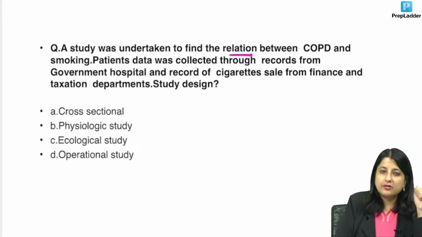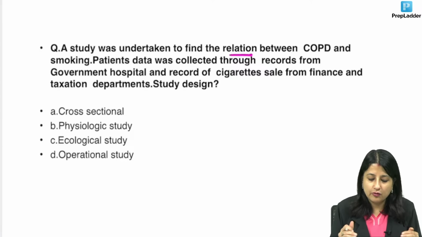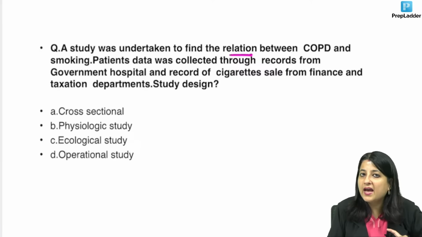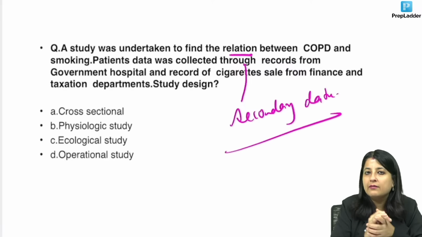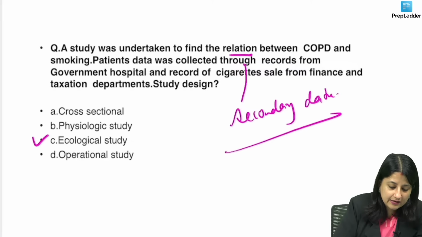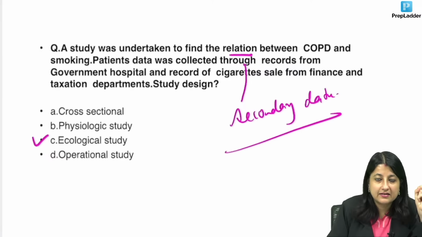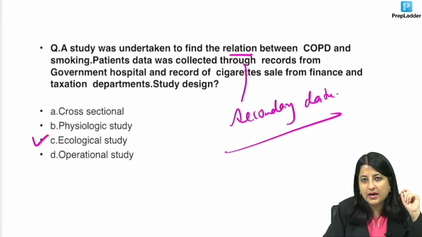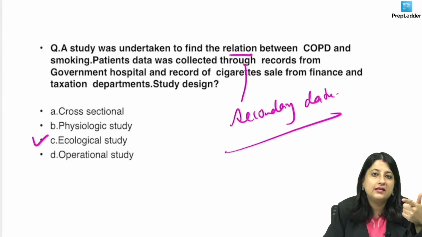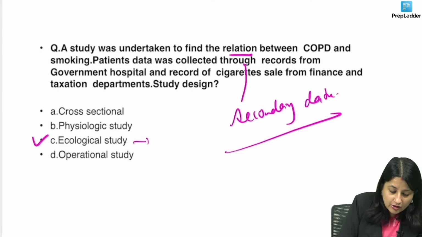Now, relation means correlation between COPD and smoking. Where are you collecting the data from? You are relying on secondary data and it is being done at one point of time. Where we rely on secondary data, it becomes an ecological study design. For a cross-sectional study, we rely on which data, guys? Primary data, where I will go and collect the data myself. In ecological, the unit of study is the population.